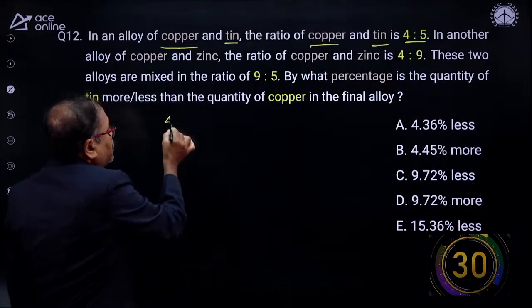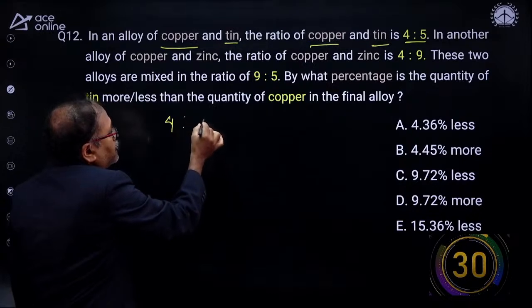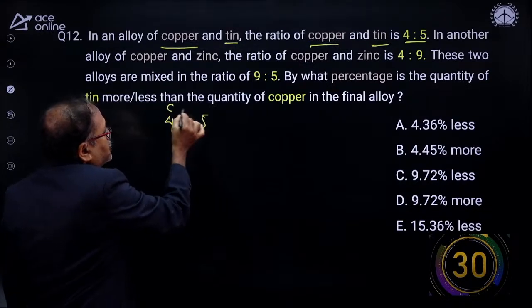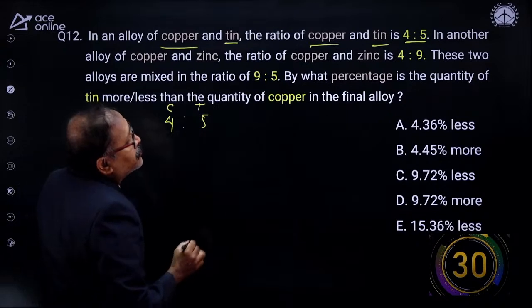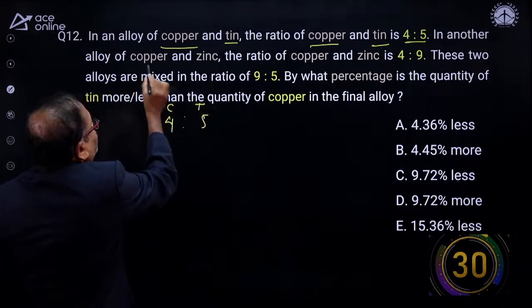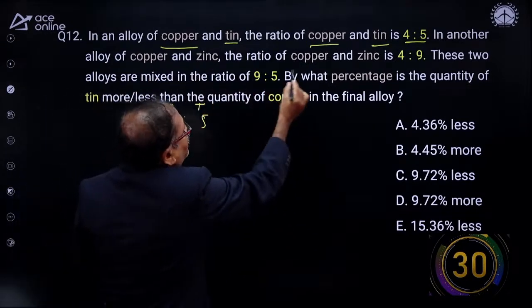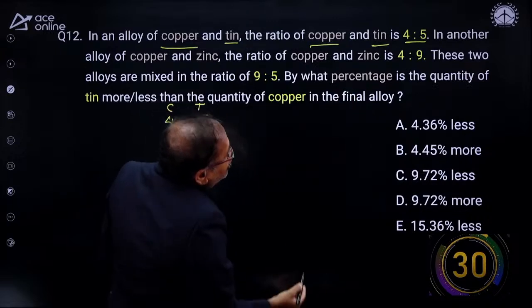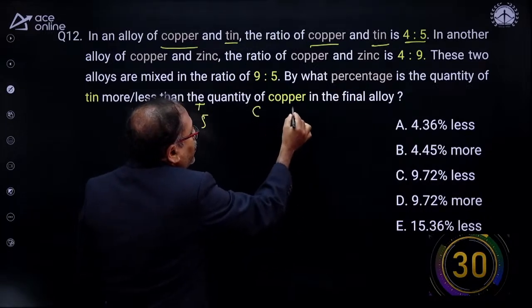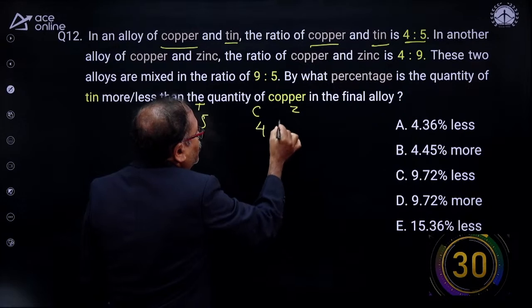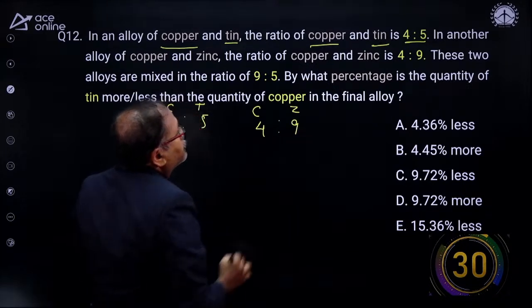So in the first one, copper to tin is 4:5. This is copper and this is tin. In another alloy, copper and zinc are in the ratio of 4:9.